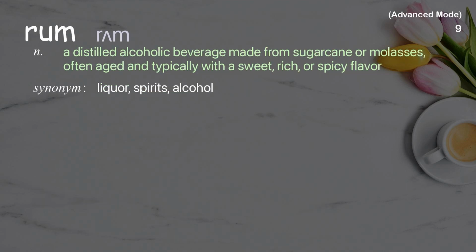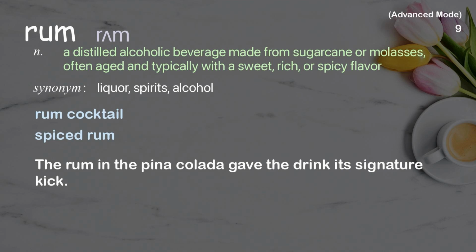Rum. A distilled alcoholic beverage made from sugarcane or molasses, often aged and typically with a sweet, rich, or spicy flavor. Examples: Rum cocktail. Spiced rum. The rum and the pina colada gave the drink its signature kick.